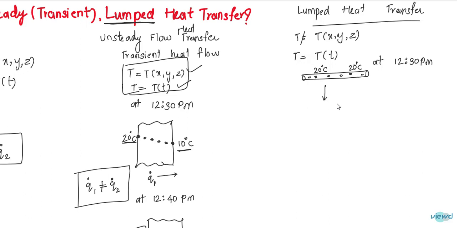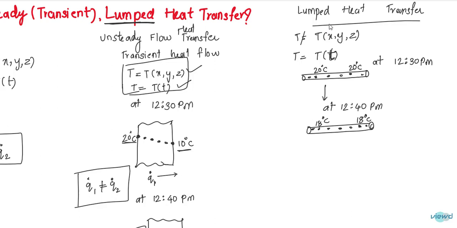Now at 12:40 p.m. if you observe this, if the temperature changes here is 18 degrees centigrade, here also 18 degrees centigrade will be present. So at every point the 18 degrees centigrade will be present in this lumped heat transfer. So there is a change in temperature with time. The temperature has changed with time, but the temperature did not change with position. This is the lumped heat transfer.